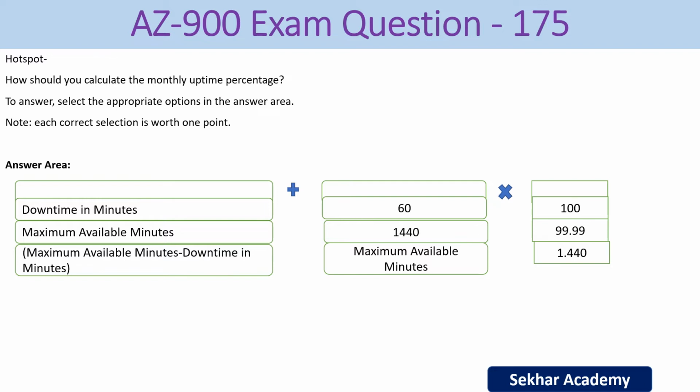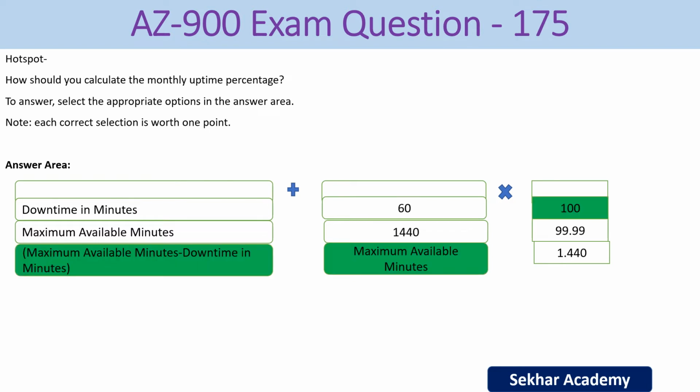These are the first options, plus another set: 60, 1440, maximum available minutes, and multiply by 100, or 99.99, or 1,440. Here the right answer is: the first part will be maximum available minutes minus downtime in minutes, divided by maximum available minutes, and multiplied by 100. That way we can calculate the monthly uptime percentage.